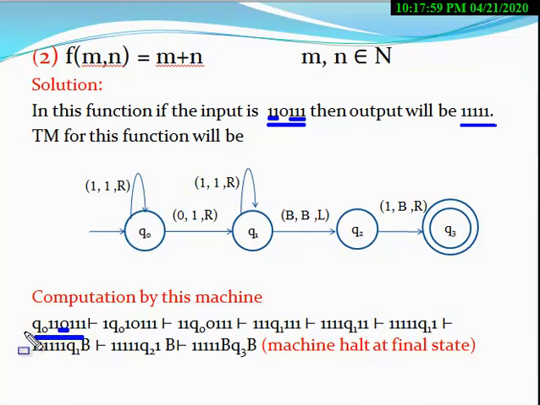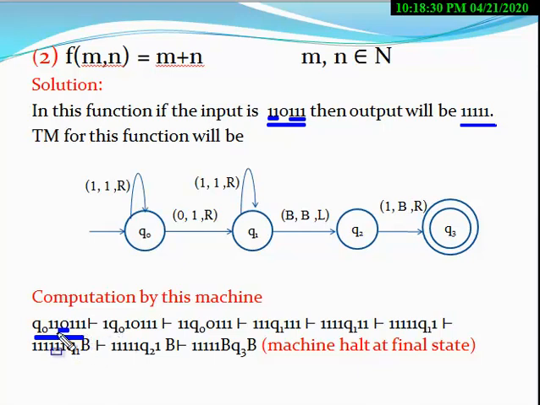Then you either move in the left direction or in the right direction and remove one 1, right? When you remove one 1, the number of ones becomes 5. So either at the left end or at the right end you have to remove one 1.